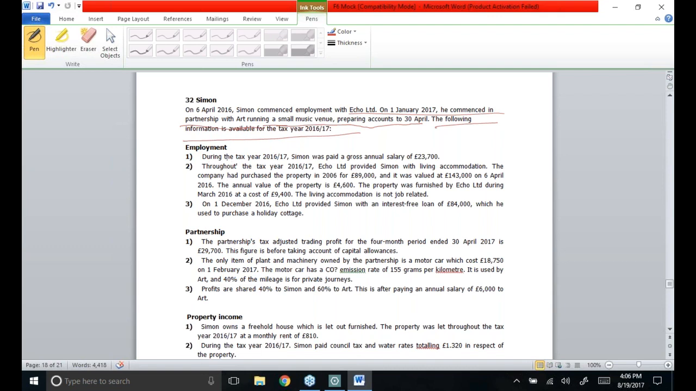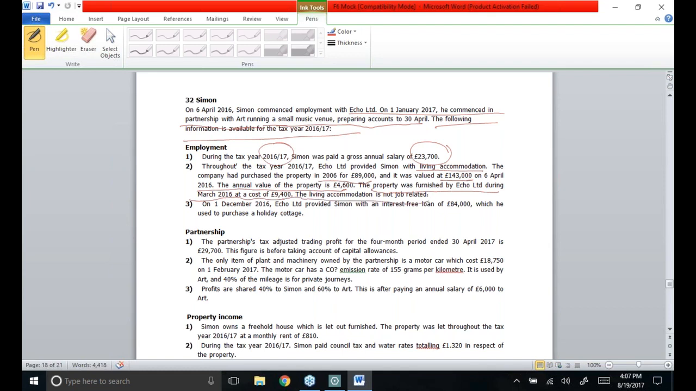Number 1 relates to employment. During the tax year 16-17, Simon was paid a gross annual salary of 23,700. Throughout the tax year 16-17, Eco Limited provided Simon with living accommodation on which a taxable benefit has to be generated. The company had purchased the property in 2006 for £89,000 and it was valued at £143,000. On 6 April 2016, the annual value of the property was £4,600. The property was furnished by Eco Limited during March 2016 at a cost of £9,400.